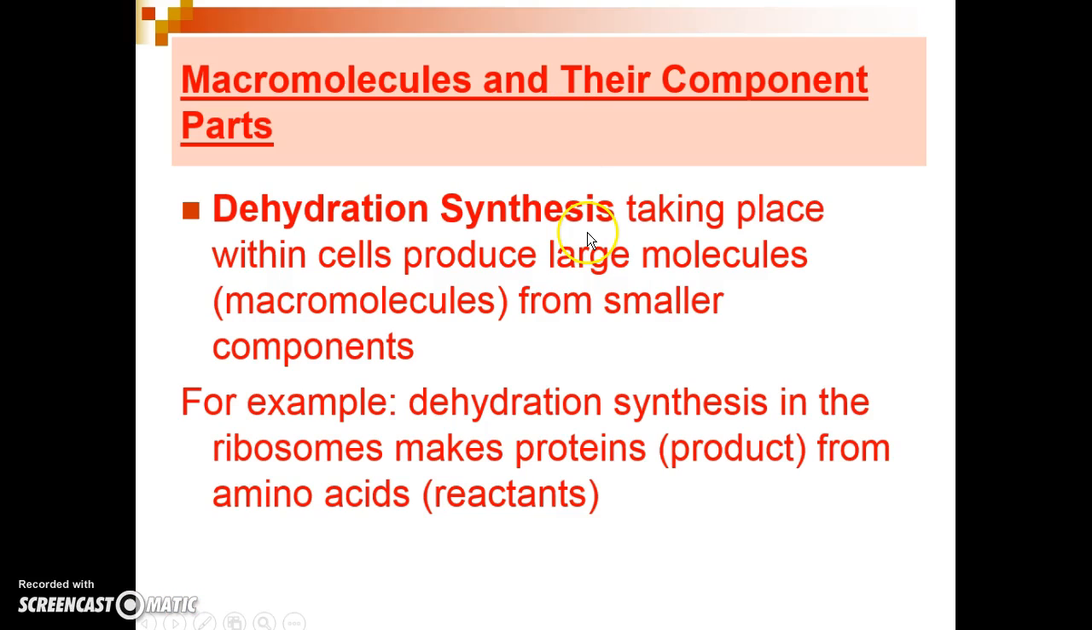Dehydration synthesis takes place inside cells and produces the large biological macromolecules needed by the cells. For example, dehydration synthesis occurs in the ribosomes and makes proteins.